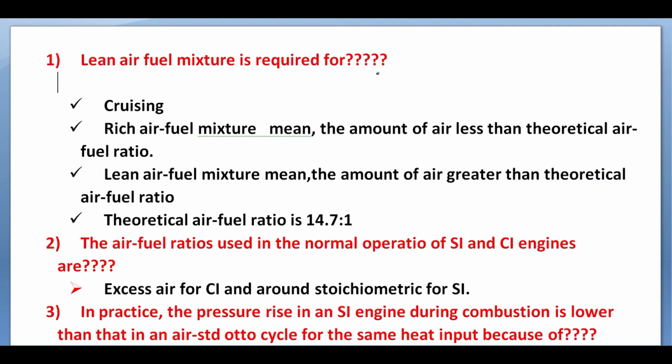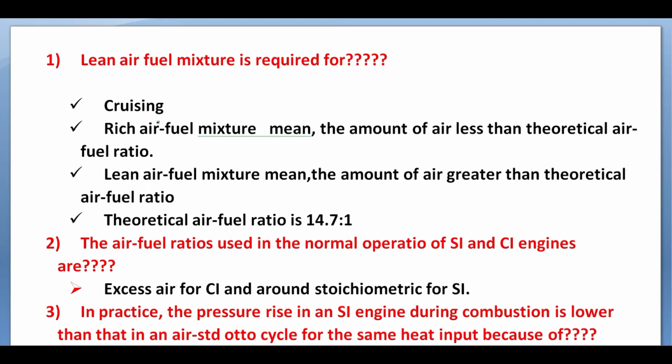The question is: lean air fuel mixture is required for what? It means, what is the requirement for a lean air fuel mixture? First of all, we have to understand what a lean air fuel mixture is. Before that, I am giving you the answer to this question: lean air fuel mixture is required for cruising.